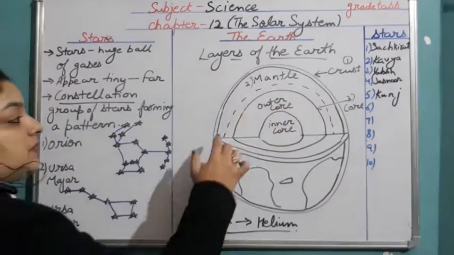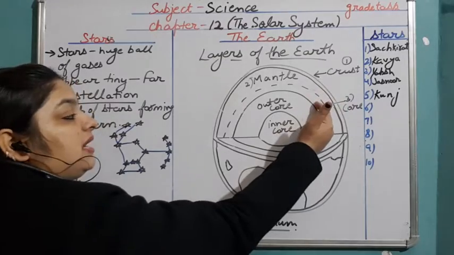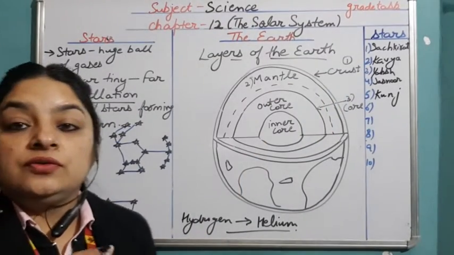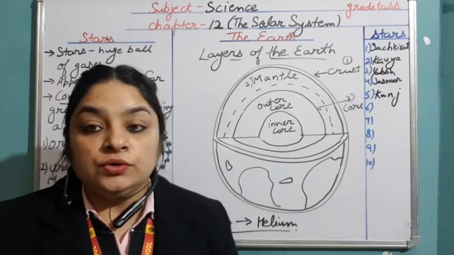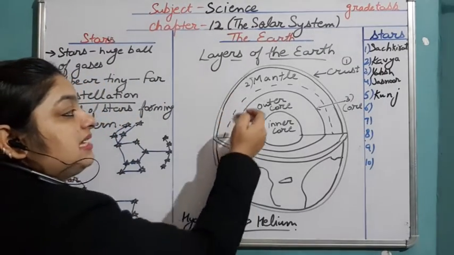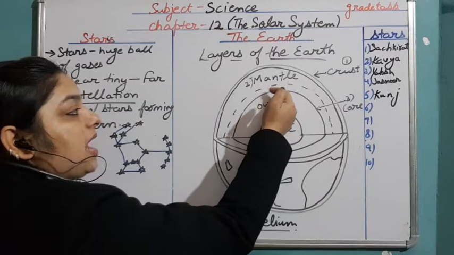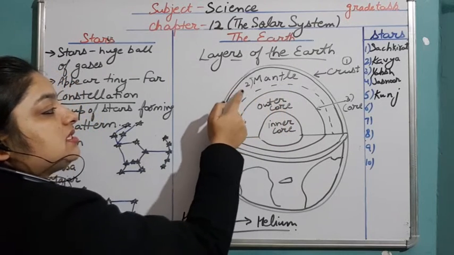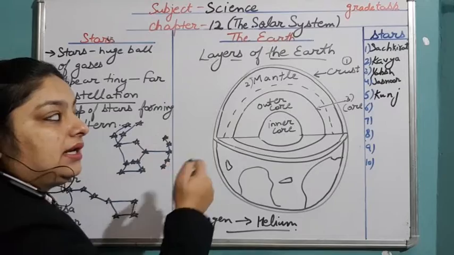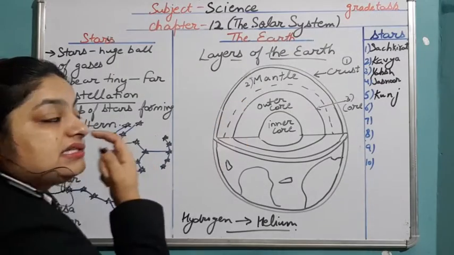After this, one layer down, the second layer is the mantle layer. The mantle layer we have further divided into two parts, the outer mantle layer and the inner mantle. You can see this dotted structure. The part of the layer from this to this is the outer mantle layer, and from here to here is the inner mantle layer.